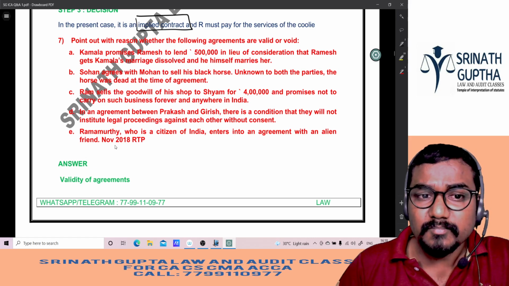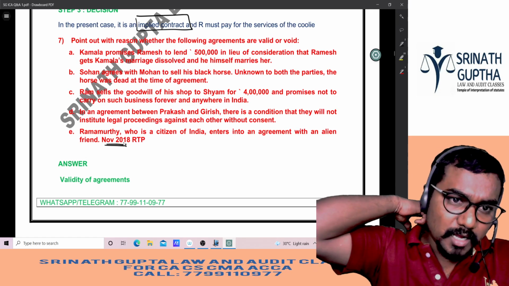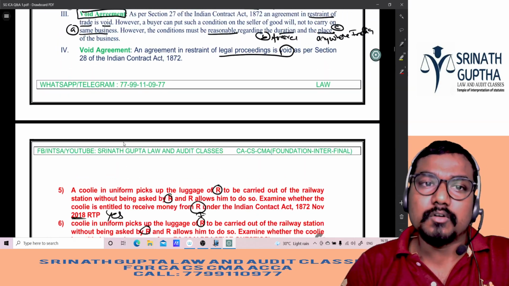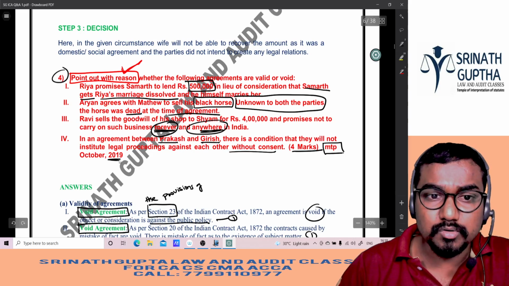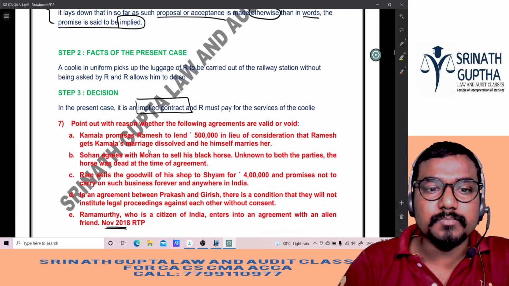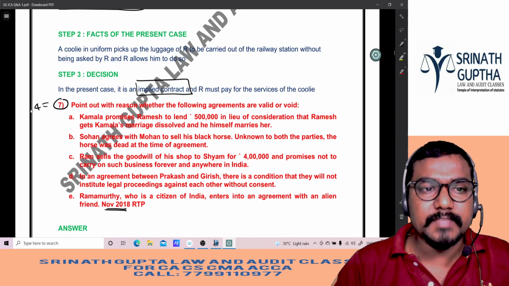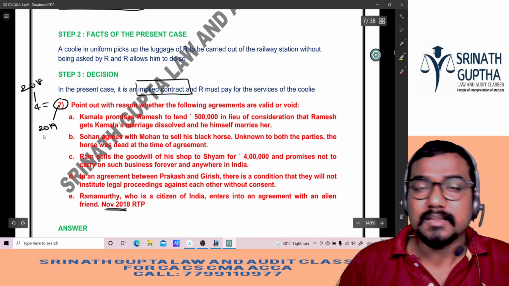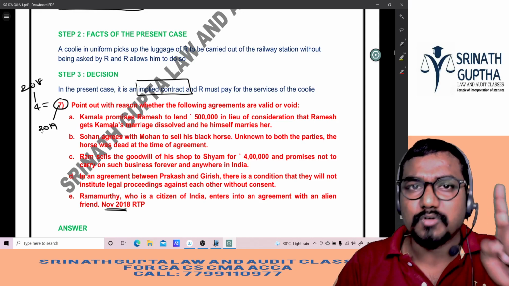Next question. November 2018 RTP. If you observe, we have seen 4 questions previously also beta. Question number 4 is there, no? The same question. This one also. This came in the 2019 4th question, and 7th question is both one and the same. 4th question, 7th question exactly same. This was asked in 2018. This was asked in 2019. So what is the moral of the story, sir? Same questions will come in the exam. Same questions. Let us see.